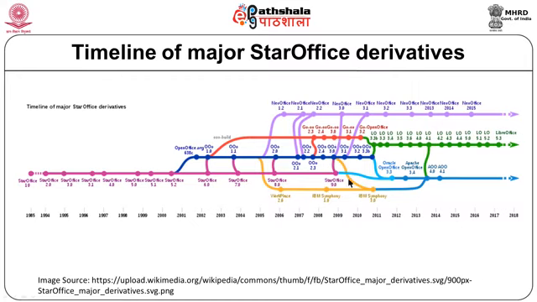Now, let us see what happened at this place somewhere in 2010. Earlier there was Star Office, the initiation was with Sun Microsystems. Later on, Sun Microsystems was taken over by Oracle.